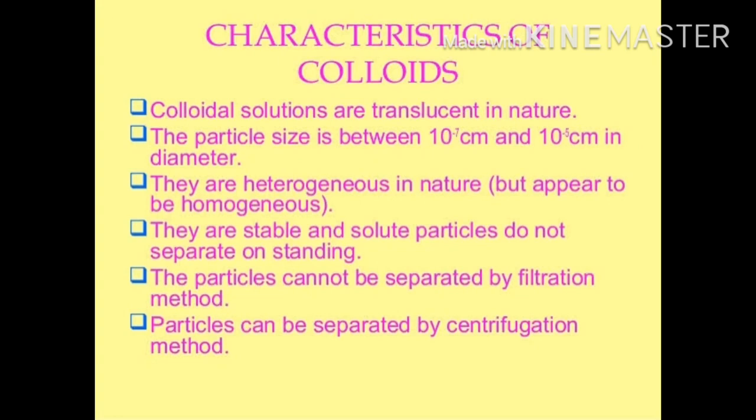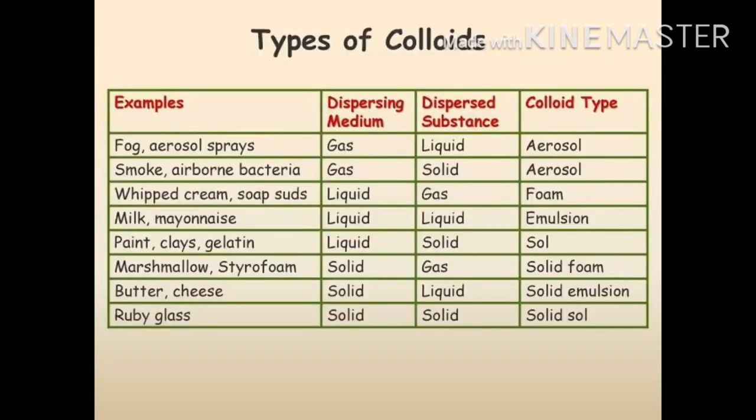Characteristic properties of colloids. Colloids are heterogeneous in nature. It means the colloidal particles are not uniformly distributed throughout the entire mass of solution. The size of colloidal particles lies between 10 to the power minus 4 to 10 to the power minus 7 centimeter. Colloids are quite stable. The particles of colloid do not settle down when left undisturbed. Particles cannot be separated by filtration method. Particles can be separated by centrifugation method only.